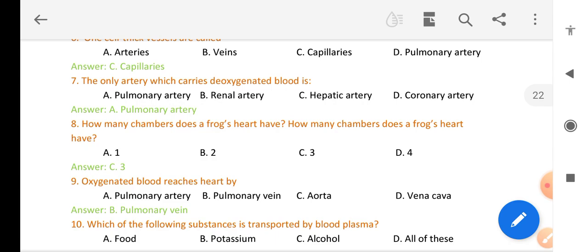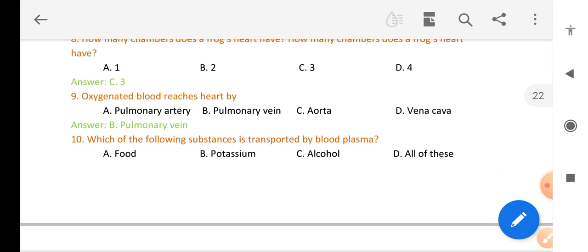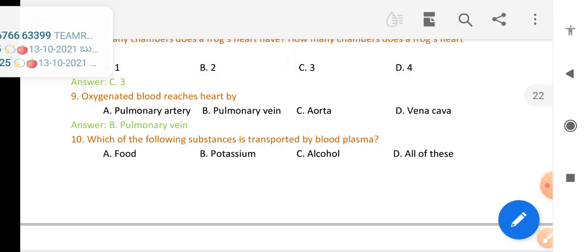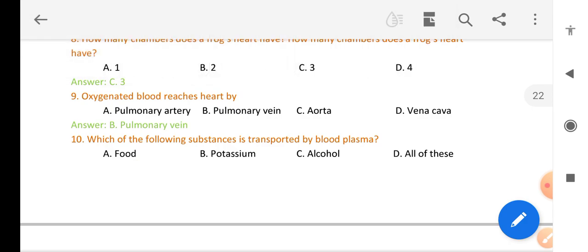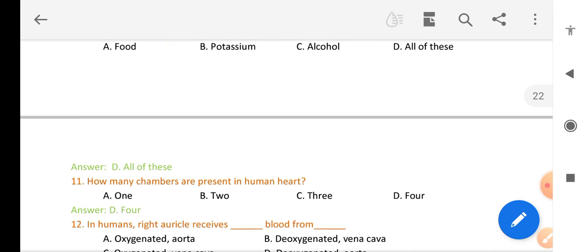How many chambers does a frog heart have? That is 3. Oxygenated blood reaches the heart by pulmonary veins. Which of the following substances is transported by blood plasma? All of these: food, potassium and alcohol.